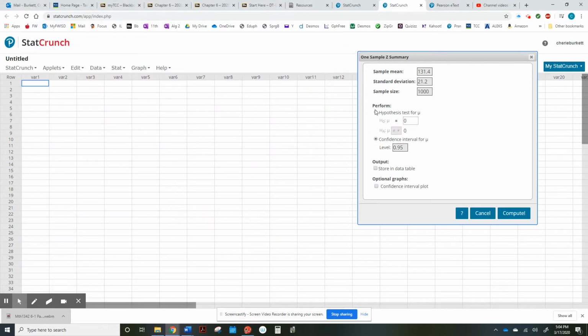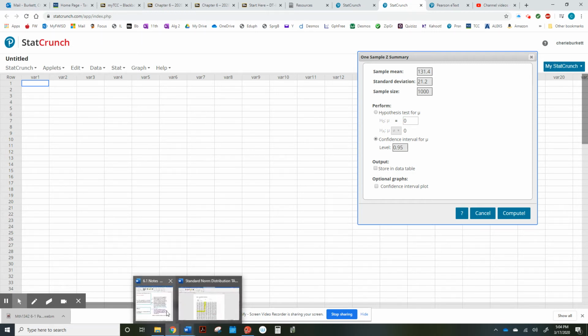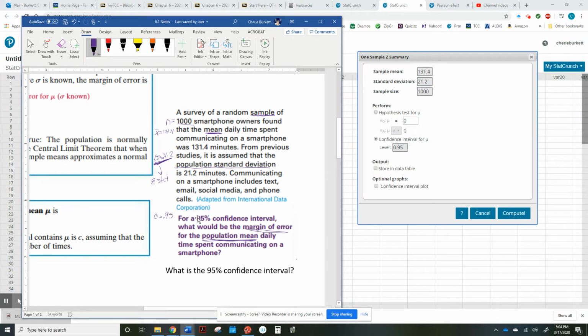This is chapter 6. This is chapter 7 and chapter 9, or maybe just chapter 9. I can't remember. But anyway, this is coming up. We'll be doing that later. So we put in information. We picked confidence interval. Here's where you type in the confidence interval that they're asking for. And here they say 95%. So we use the 95% right there.